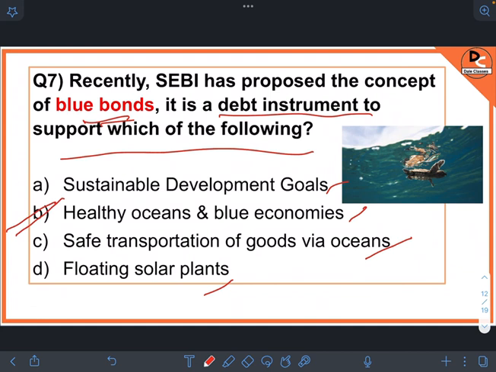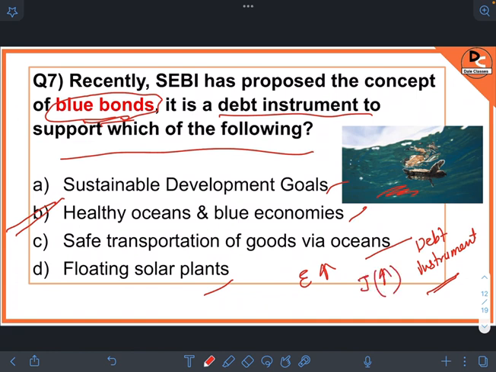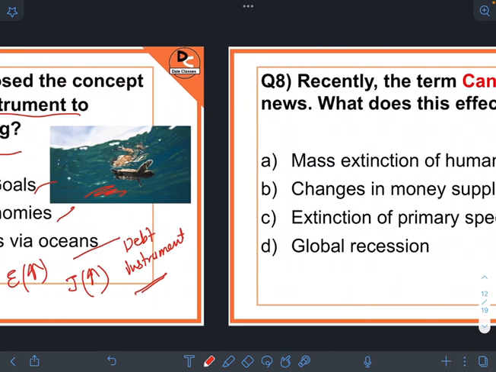So SEBI has proposed the concept of blue bonds. And a blue bond is a debt instrument that is issued to support investments in healthy oceans and blue economies. What is blue economy? Blue economy is a sustainable use of ocean resources for economic growth and to improve job opportunities also.